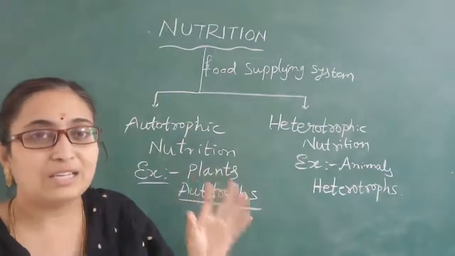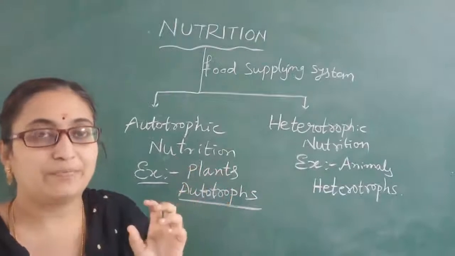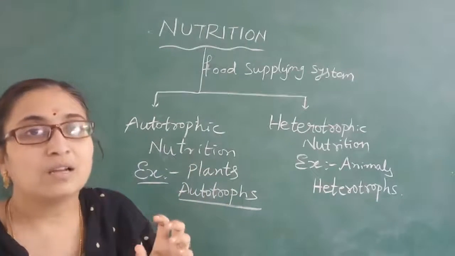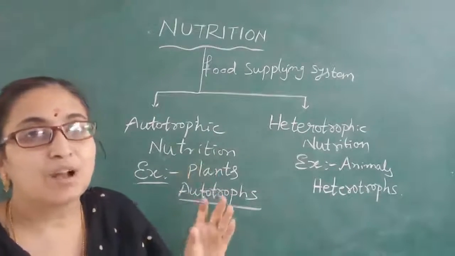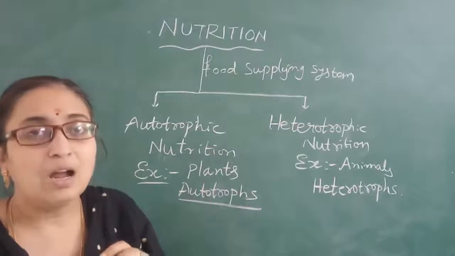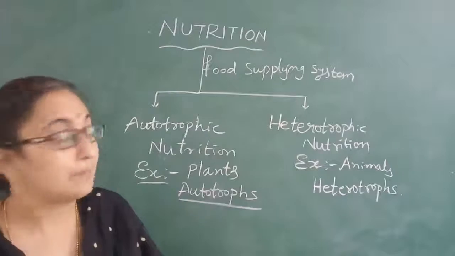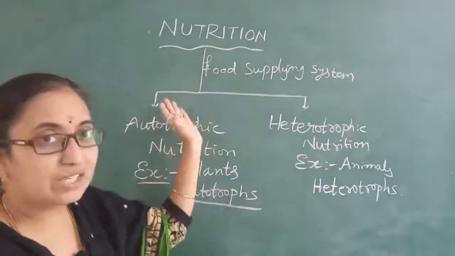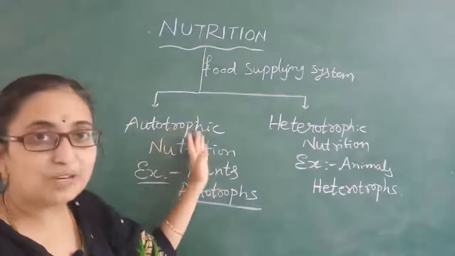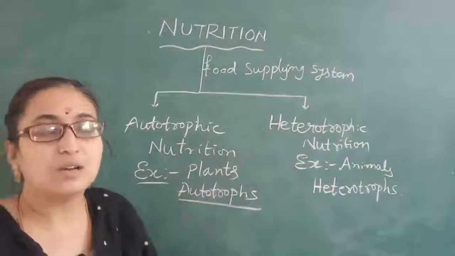All these stored things are taken by the animals and stored in the body of the animals. This nutrition is of two types: autotrophic nutrition and heterotrophic nutrition.